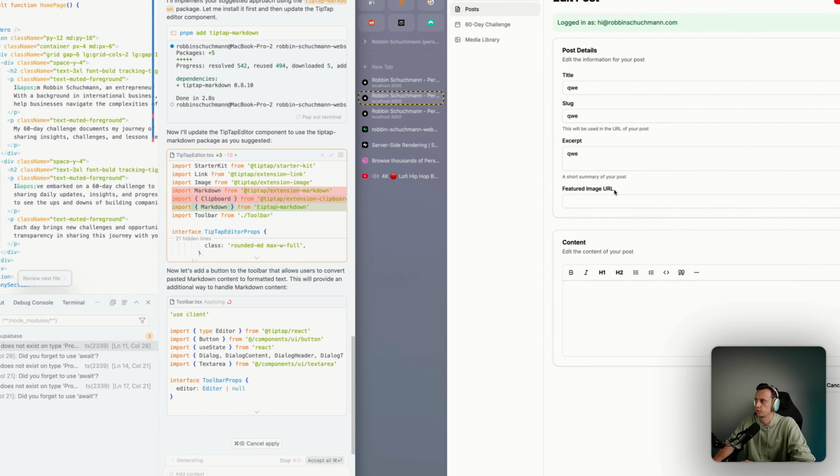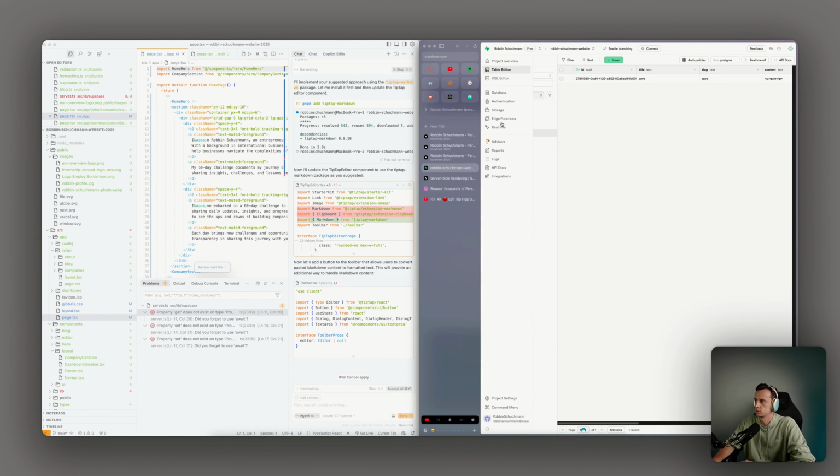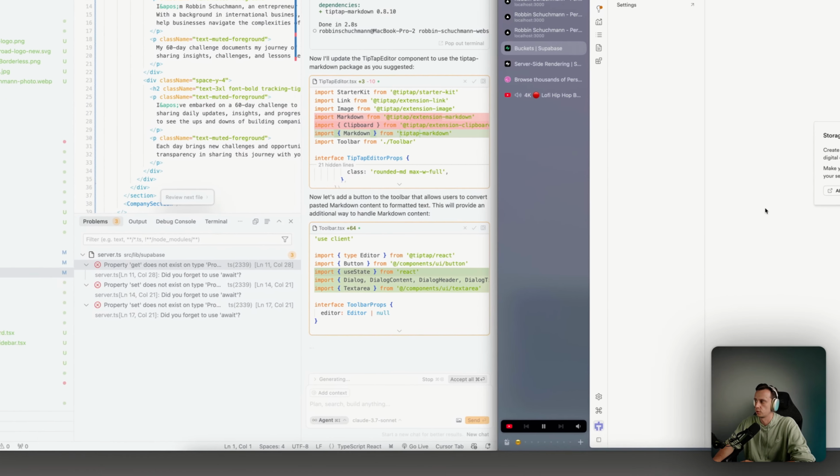Next step, for the featured image, we need to create a bucket. I think it's called bucket. Storage. Bucket, yeah. So basically a bucket is where you store images and videos.